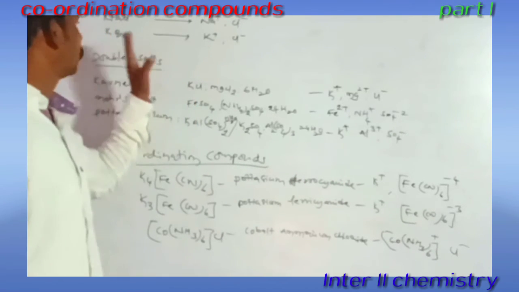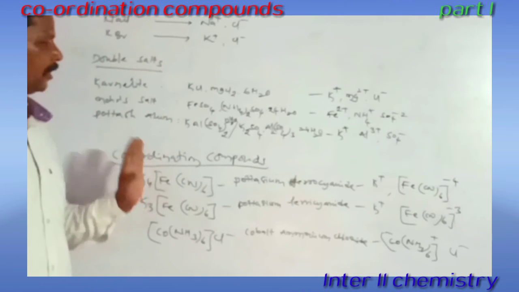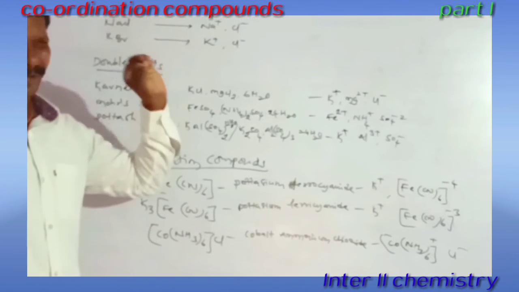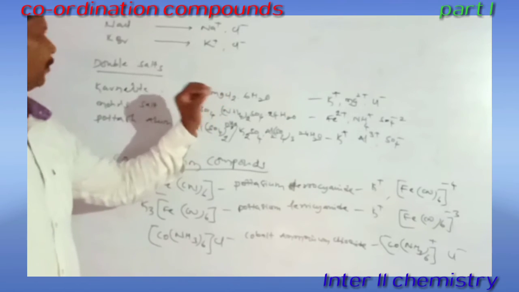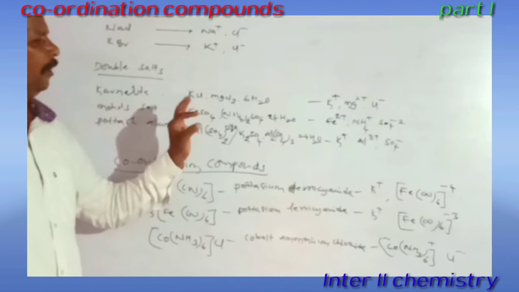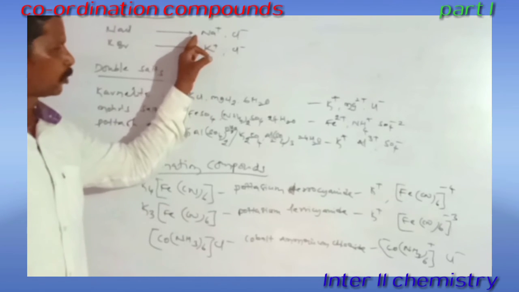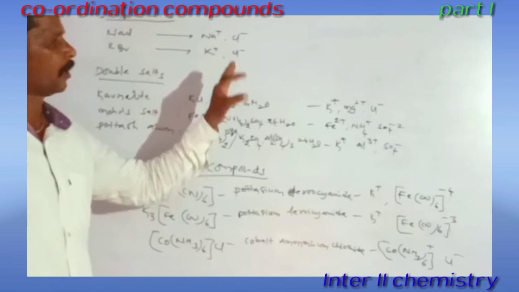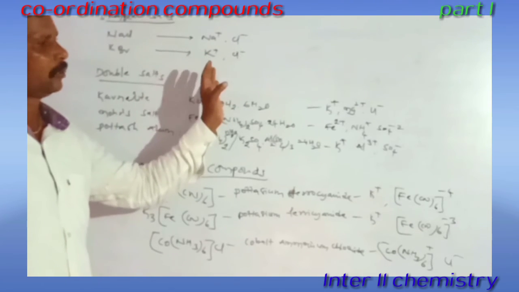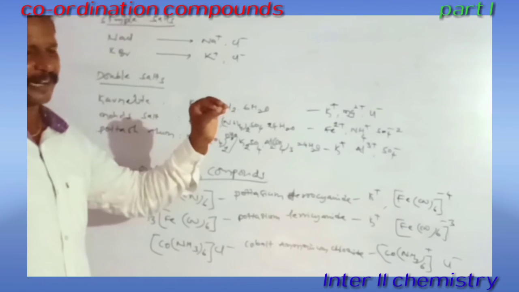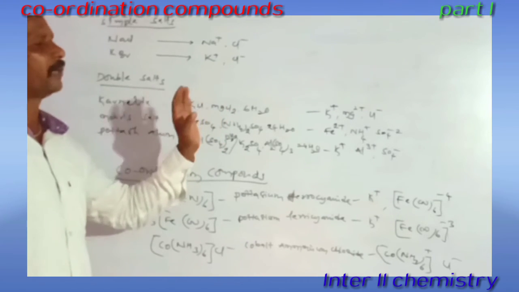Okay, do you understand this one? Simple salt, double salt, coordination compound. Simple salts are completely ionic compounds, and double salts are also completely ionic compounds. Both are formed by ionic bonds, that is, electrostatic forces of attraction between two differently charged ions.